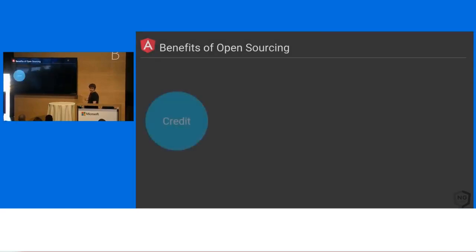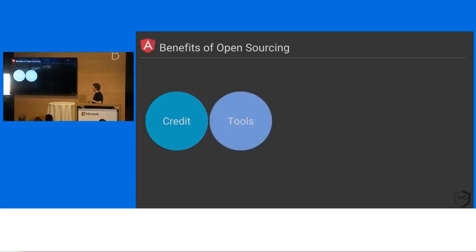Why do we do open source? A, because we like getting the credit, right? This is the honest thing. We like being able to say that we do good work. The other thing is that it allows us to build tools that work for everybody.